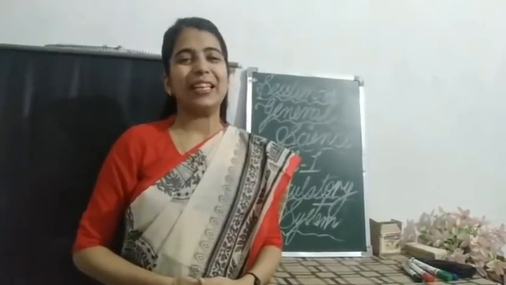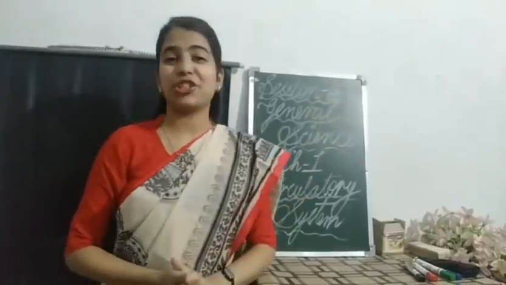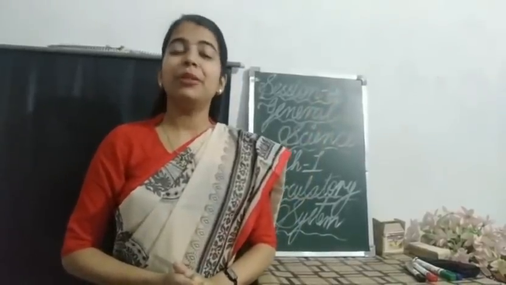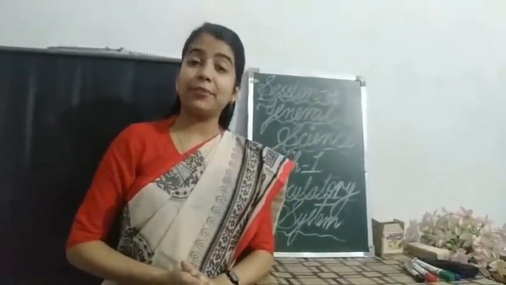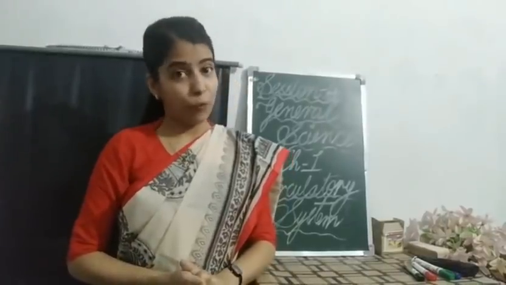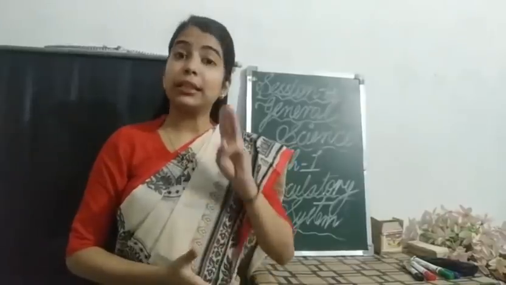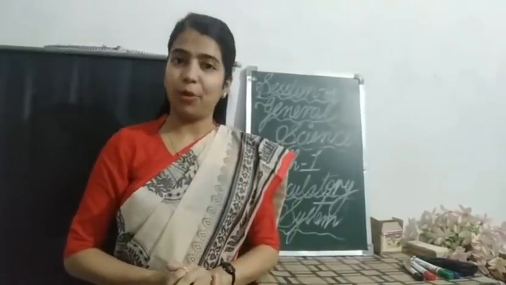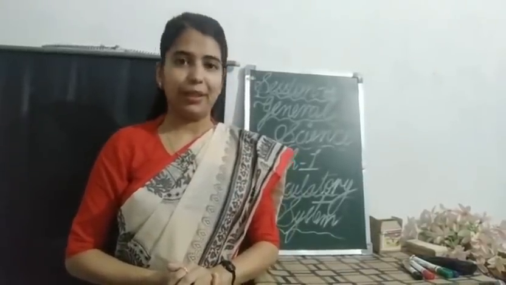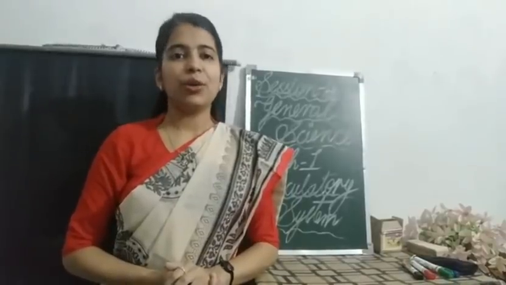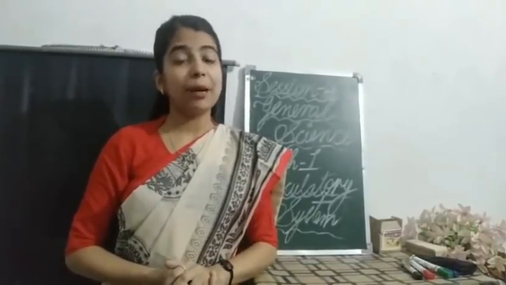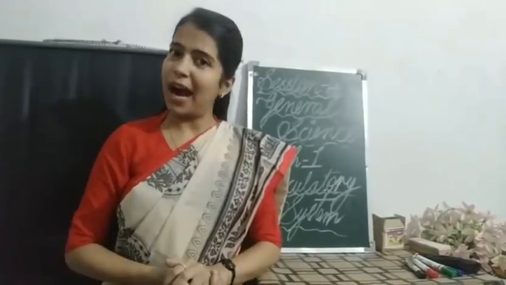Okay. So, today in your fourth session of General Science, we will be dealing with the difference between an artery and a vein. At the same time, I will also explain the third type of blood vessel in your body, that is your capillary. Also we will be discussing the structure of the heart.